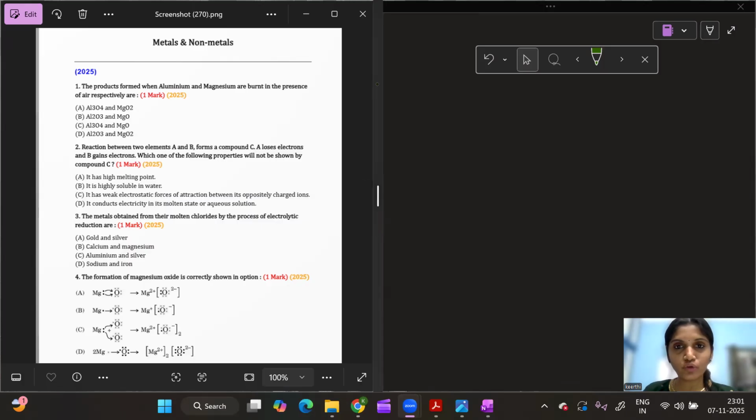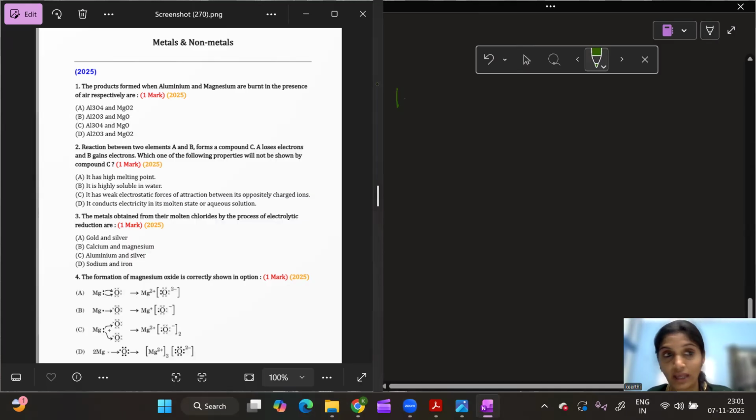If you observe the year 2025, we had 4 MCQs from the chapter Metals and Non-metals, which is a very good number of MCQs from chemistry. Okay, let us start solving them. First question: the products formed when aluminium and magnesium are burnt in the presence of air, respectively, are... So he is basically talking about burning of metals in the presence of air. That is nothing but oxygen, because oxygen is the most reactive gas present in the atmosphere.